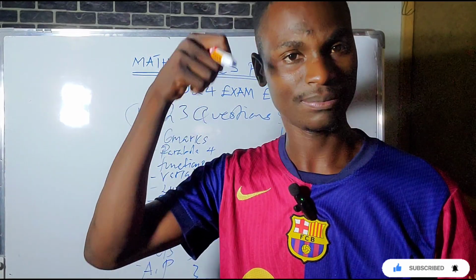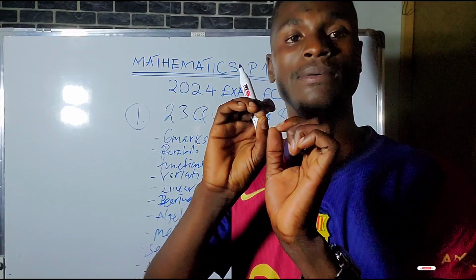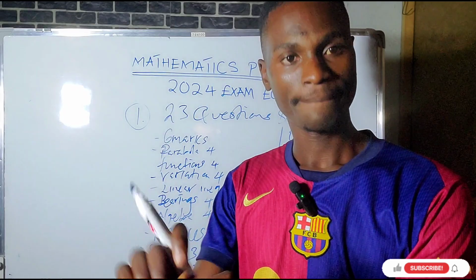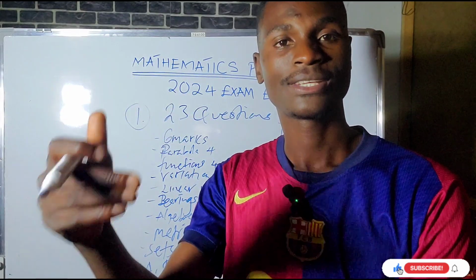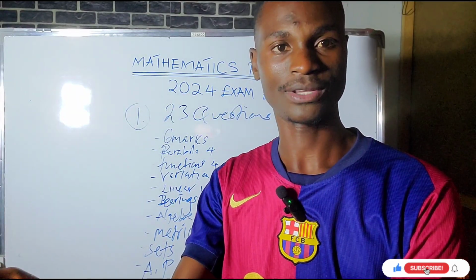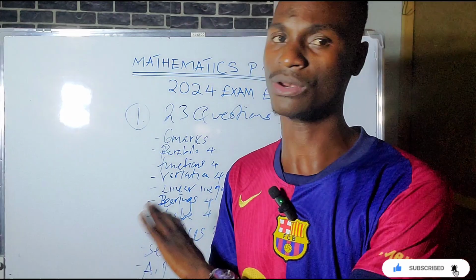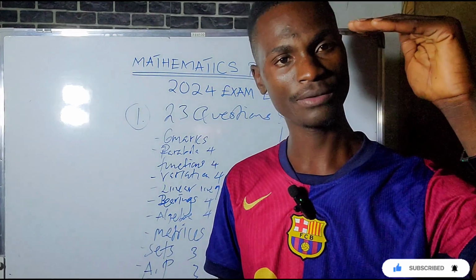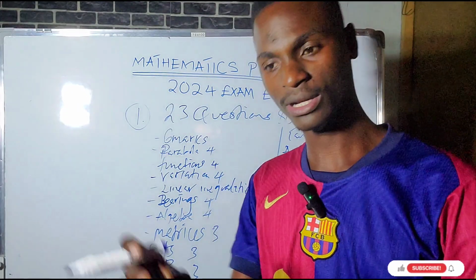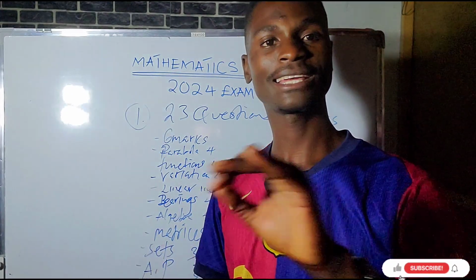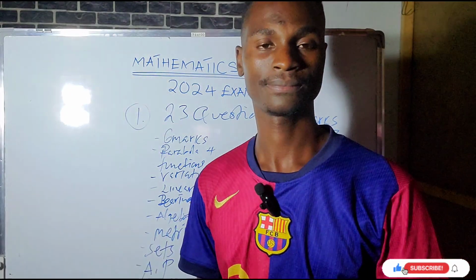So please, if you don't know the question, skip it, go to the next, and solve. That's how you solve the exams. Don't follow the way of question 1, 2, 3, up to 23. No. Solve question 1. If you don't know question 2, skip it, go to another question. You realize at the end you've answered all the questions.